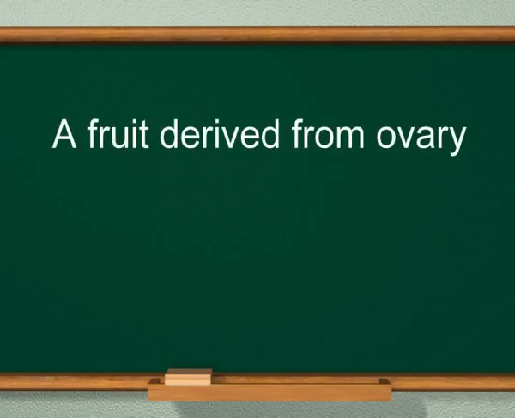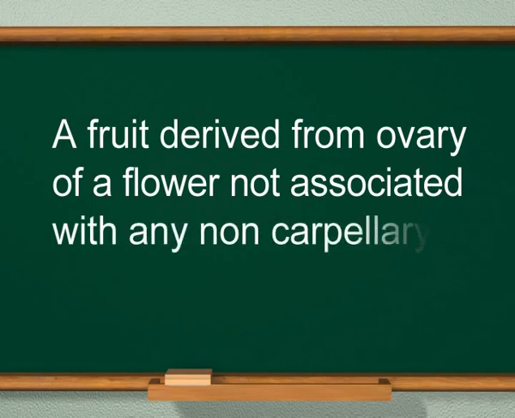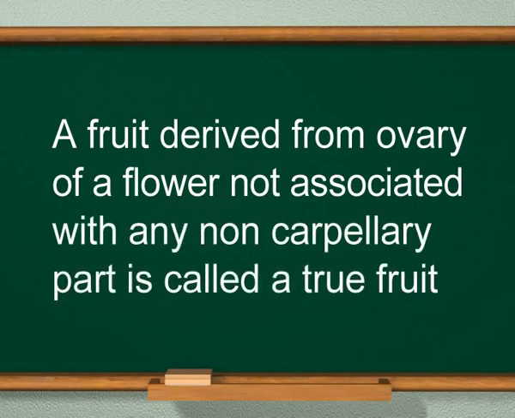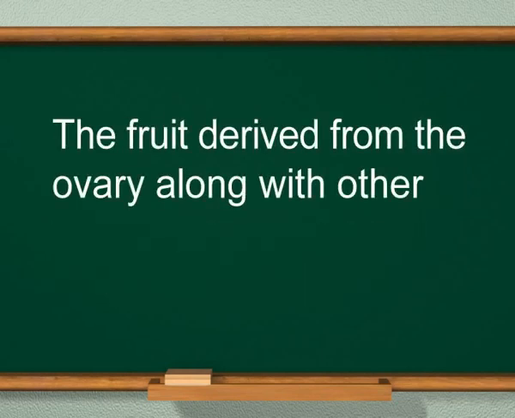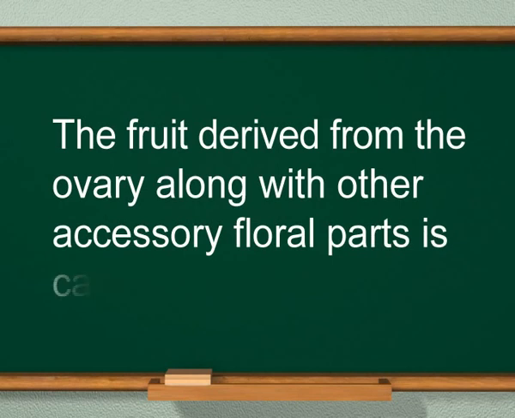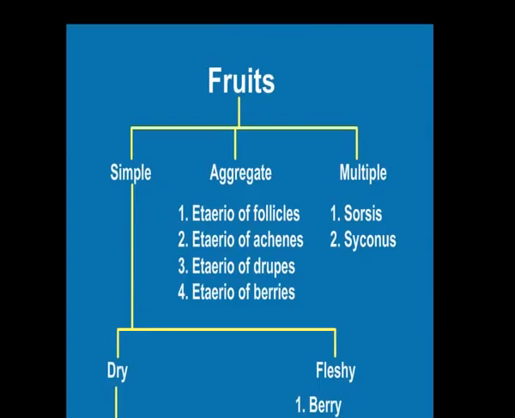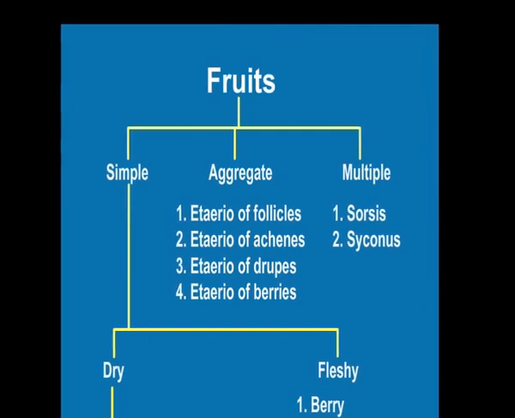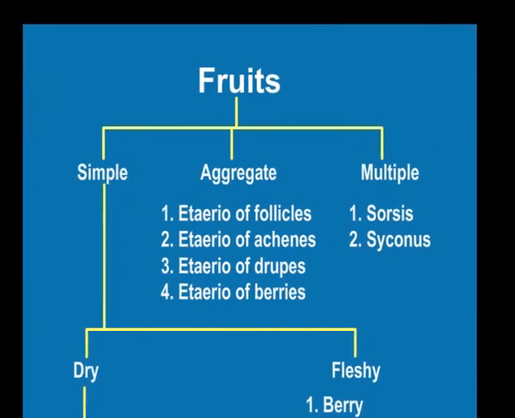A fruit derived from ovary of a flower not associated with any non-carpellary part is called a true fruit. The fruit derived from the ovary along with other accessory floral parts is called a false fruit. Now let us check the classification of fruits. Simple fruits, aggregate fruits, and multiple fruits.